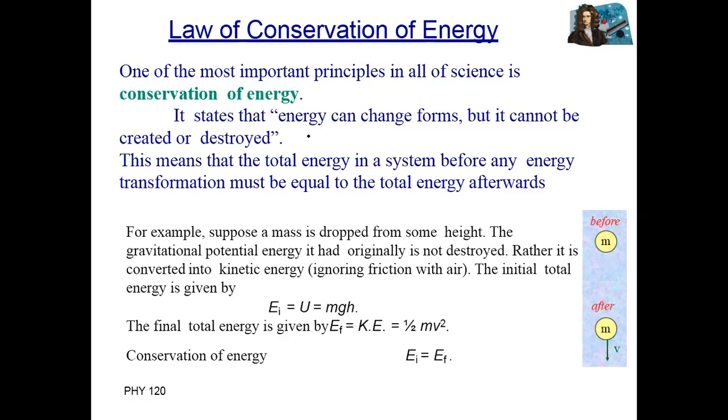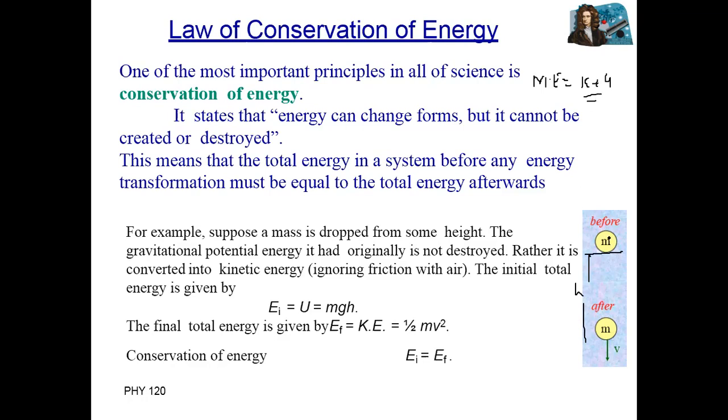For example, here you can see this ball at some height from the surface of Earth. At this position, let's suppose this body is at rest. What is the total energy of the ball? Law of conservation of energy I will discuss only for mechanical energy, which is the sum of kinetic energy plus potential energy.